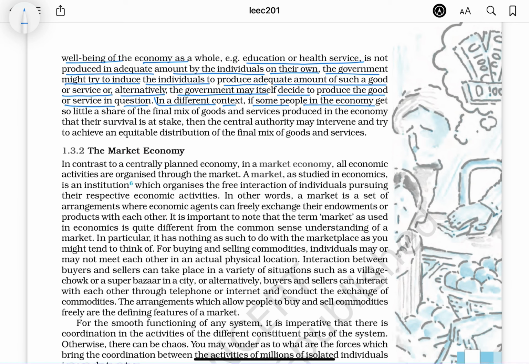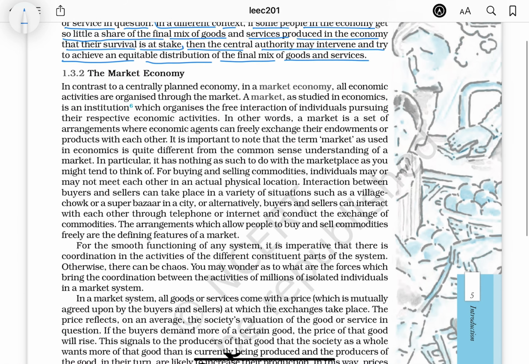If some people in the economy get so little a share of the final mix of goods and services produced in the economy that their survival is at stake, then the central authority may intervene and try to achieve an equitable distribution of the final mix of goods and services.